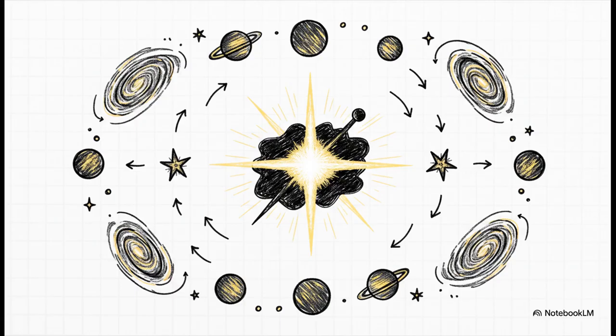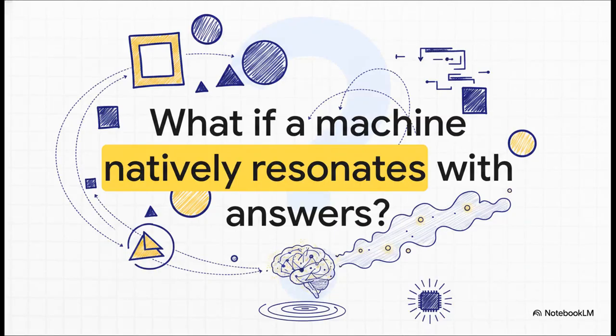Which really leaves us with one staggering question to ponder today regarding Magus Jamie Refucal Ahnend's ultimate creation. What happens to our entire understanding of computation and intelligence when a machine stops searching for reality and simply resonates with it natively through null space projection? Think about that as we wrap up today's explainer.